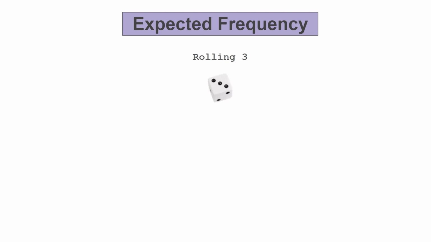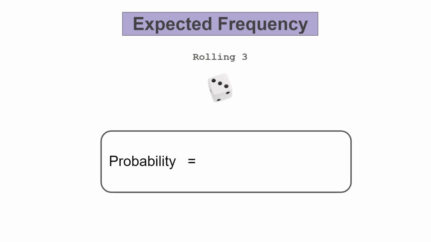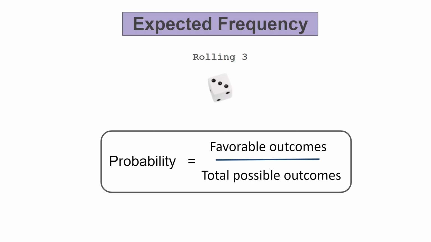Now, as discussed in my previous video on probability, to calculate the probability of an event, you can create a fraction with the total number of favorable outcomes, or the outcome we want, as the numerator. And for the denominator, you would put the total number of possible outcomes.